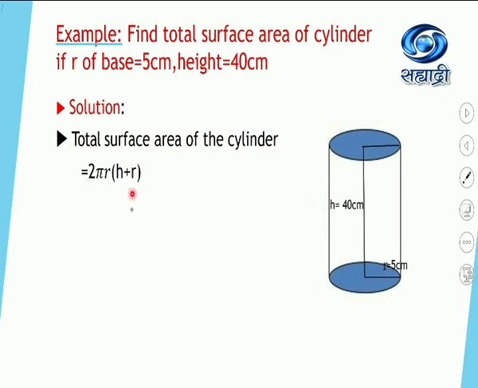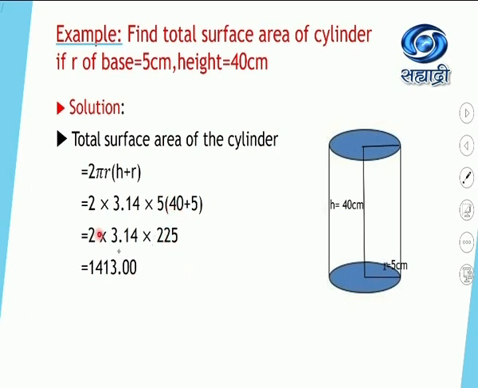It is 2 pi r into the bracket h plus r. So 2 into 3.14 into 5 into the bracket 40 plus 5, that is height plus radius. Therefore, 2 into 3.14 into 5 into 45. So the answer you will get is 225.